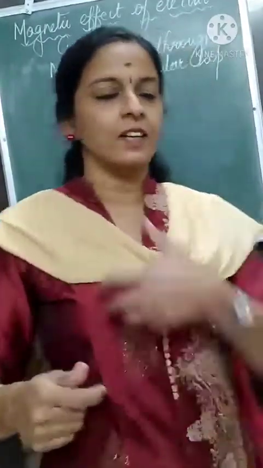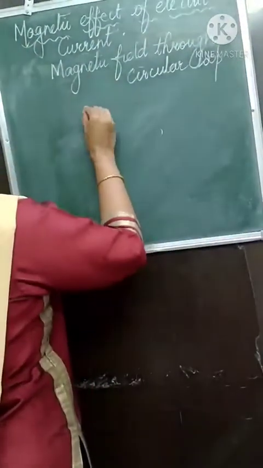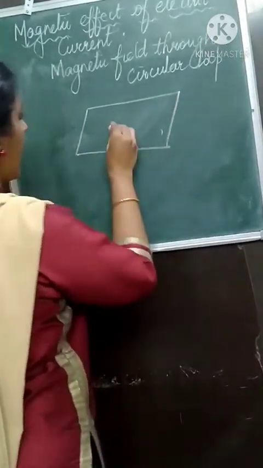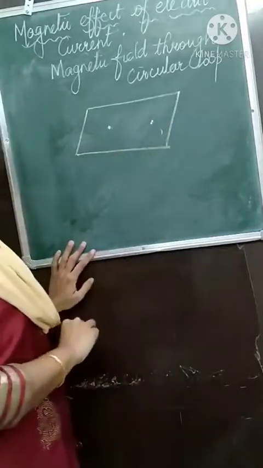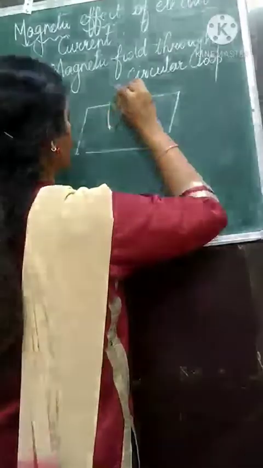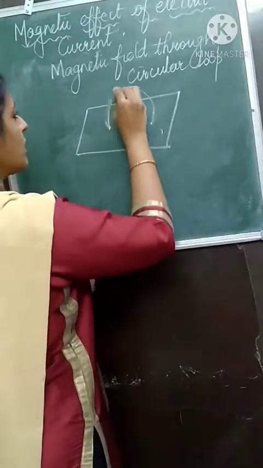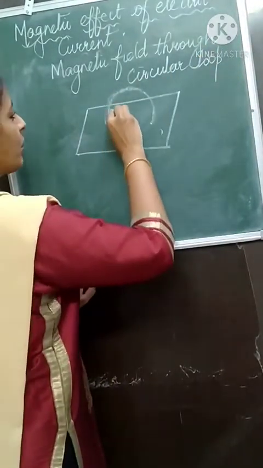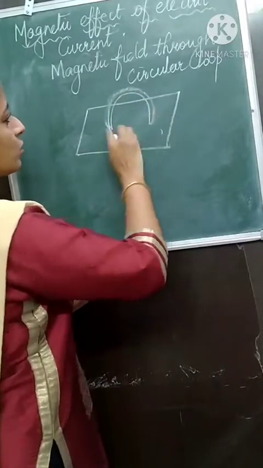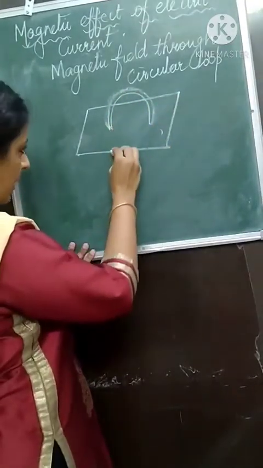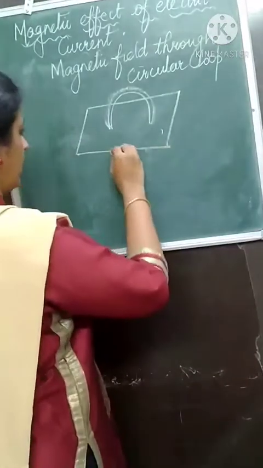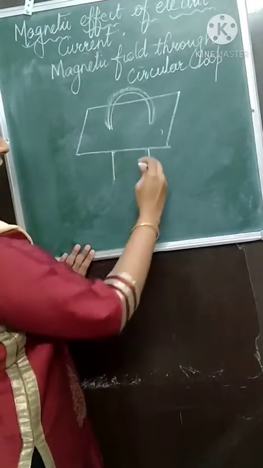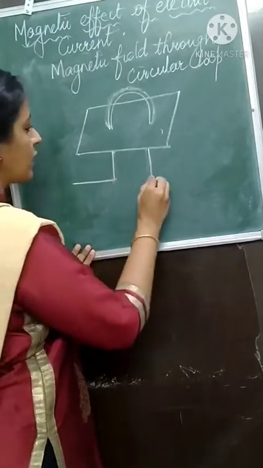Now let's start. Consider the cardboard that we are using. Let this be the cardboard, and we have two holes on that cardboard, and we will insert a wire in the form of a circle, which is nothing but a circular loop. So this has n number of turns. Suppose we take 2 turns of wire. The remaining part is shown down here. The remaining part of the wire is coming from the downward direction of the cardboard, and that we will connect to a circuit.